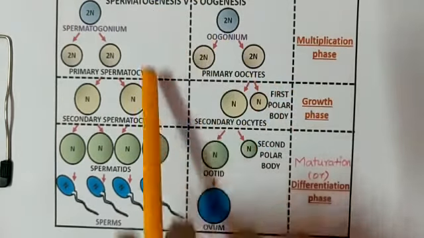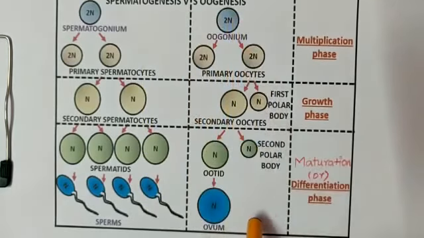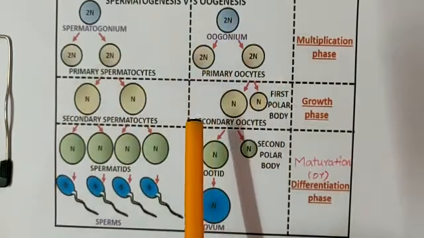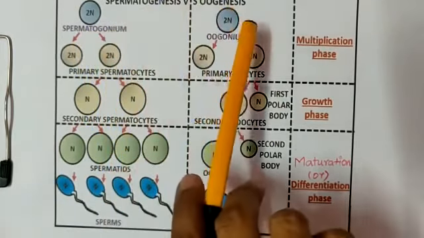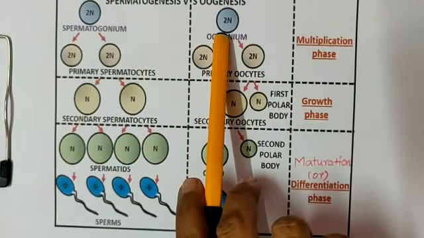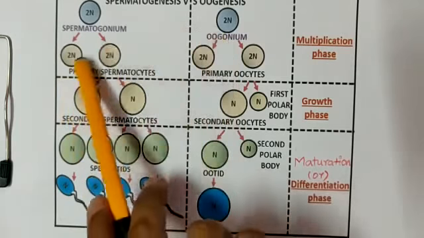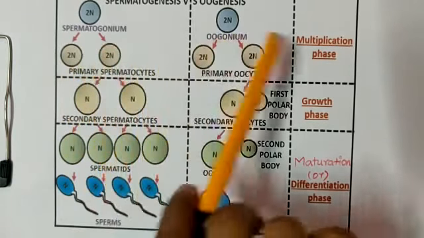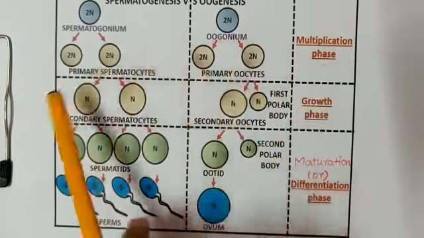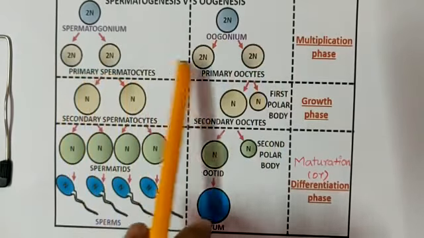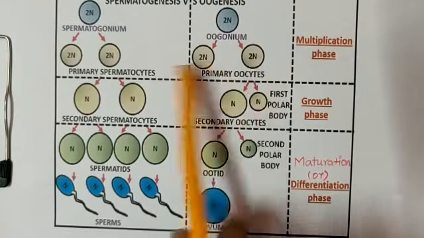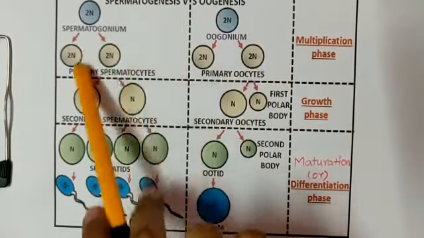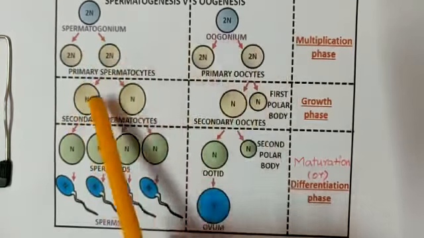Let us compare spermatogenesis versus oogenesis. The 2N spermatogonium or 2N oogonium undergoes the multiplication phase, meaning mitotic division, and forms primary spermatocytes and primary oocytes respectively.